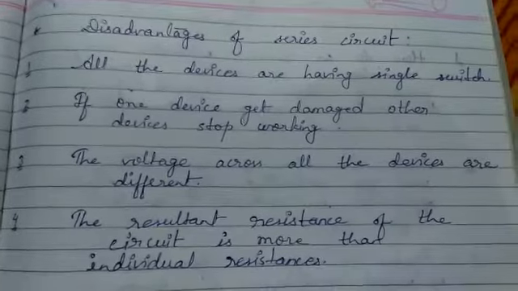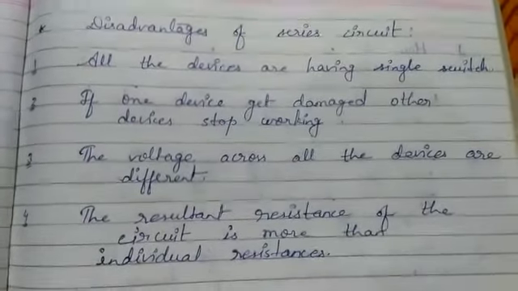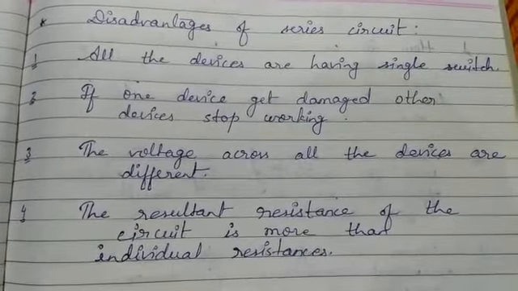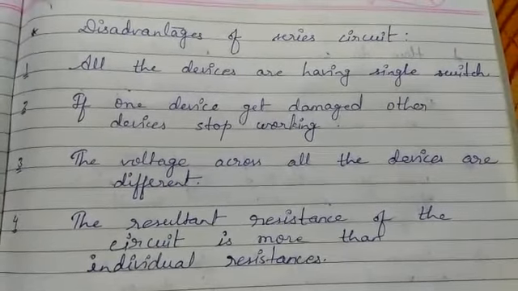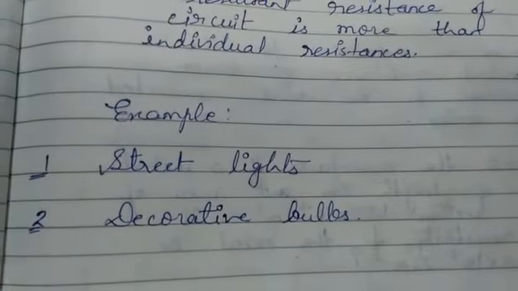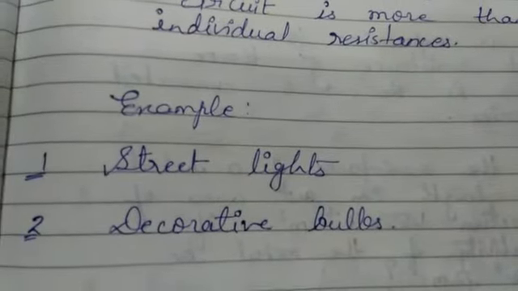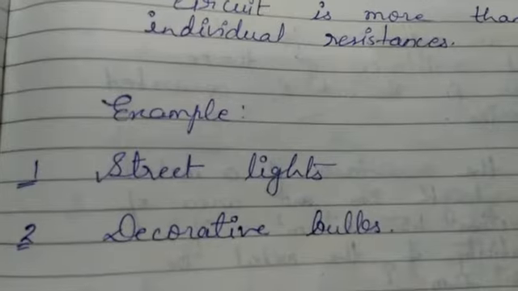Because of these four disadvantages, we cannot use series circuit as domestic circuit, but it is not totally useless. Series circuit is used in some places, for example street lights and decorative bulbs. You have seen street lights on the road.